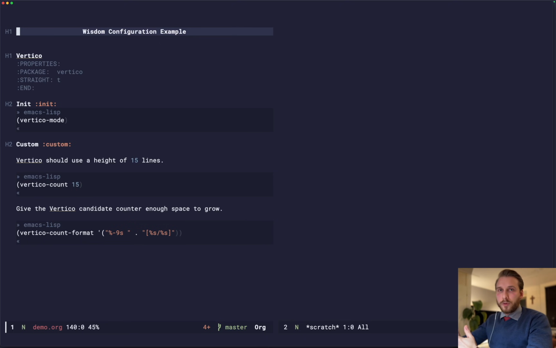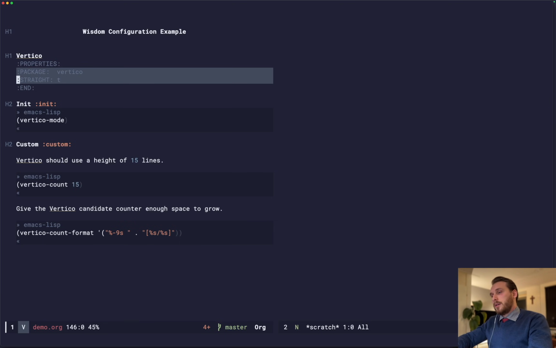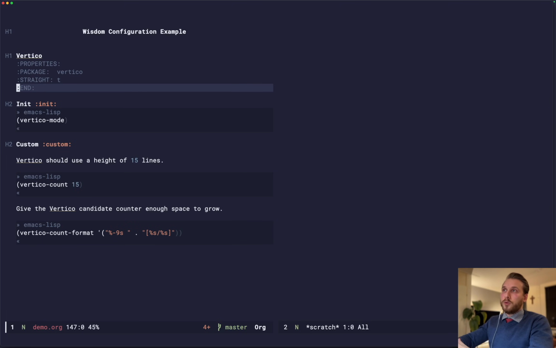So this is an example configuration for Vertico. Here we have a heading and certain org properties for this heading. Properties are standard org mode, this is nothing new, but these properties are read by Wisdom, and it uses them to determine how to transpile this file. Here we see package is vertico and straight is true. This will tell Wisdom to transpile this to a use-package, calling vertico and setting straight to true. So we use the straight package manager.